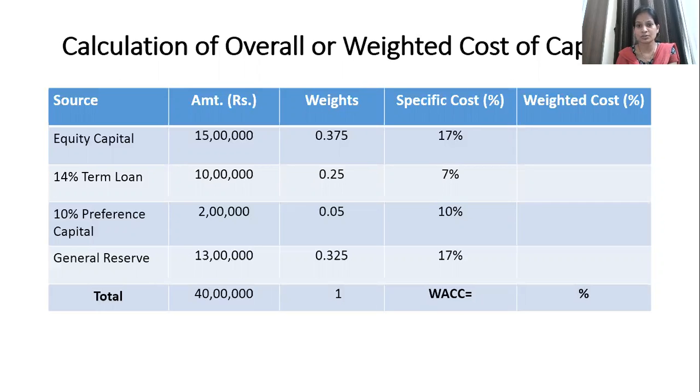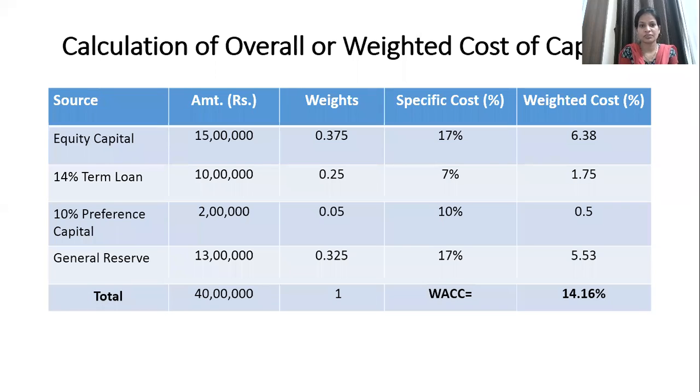This is how you calculate the weighted cost for all four sources, and the weighted average cost of capital, or overall cost of capital of a company, is nothing but the total of all these weighted costs. Just try calculating it and find out how much it comes to.